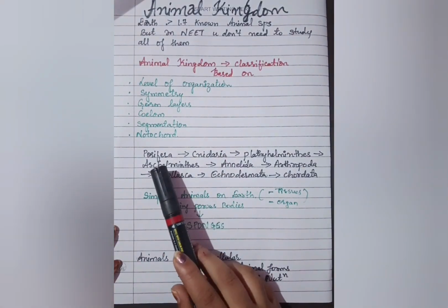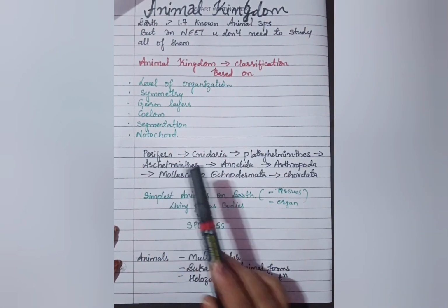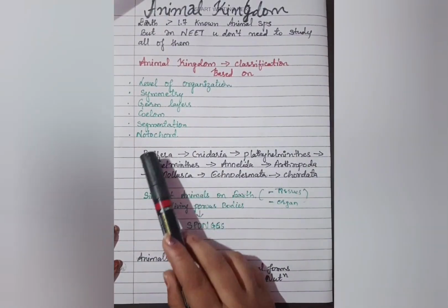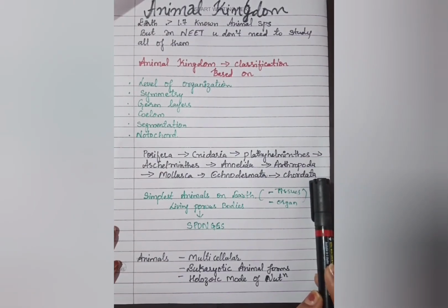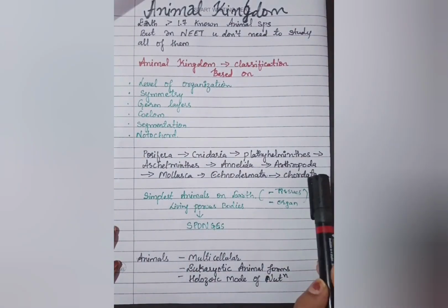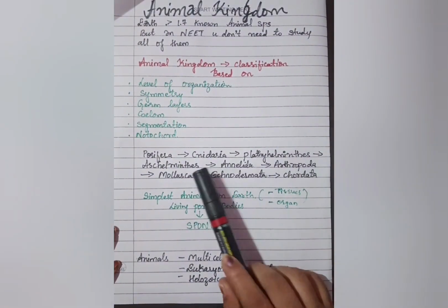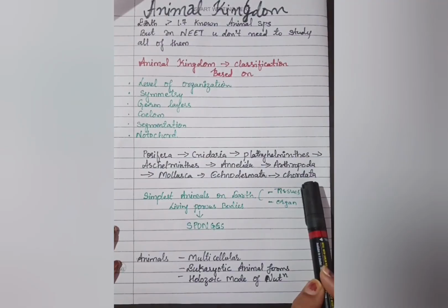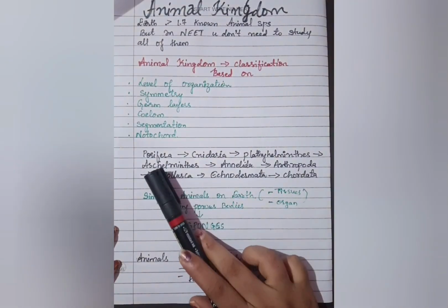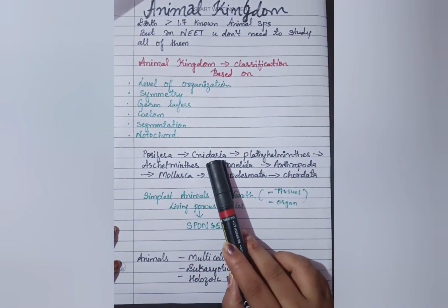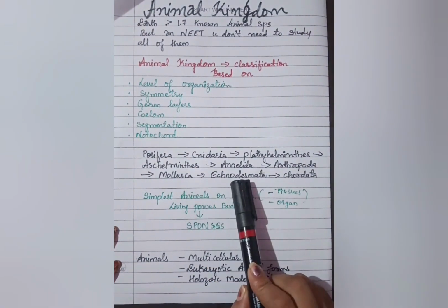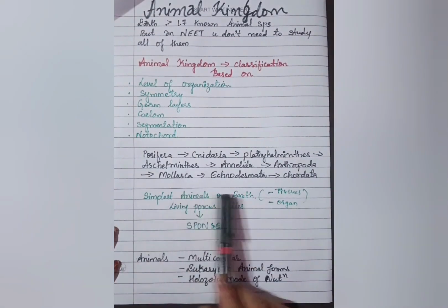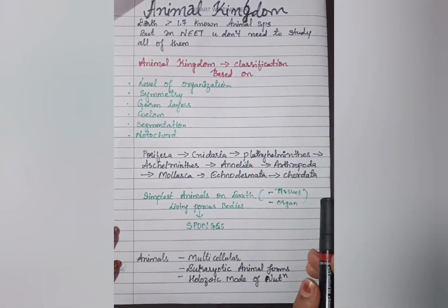So coming to the phyla, it begins from Porifera and ends with Chordata. Primitive to the most advanced organisms belong to Chordata. Whenever we study any classification, we study from the simplest to the most complex organisms, from lowest to higher organization. So here Porifera is the first phylum, then Cnidaria, then Platyhelminthes, then Aschelminthes, Annelida, Arthropoda, Mollusca, Echinodermata, and Chordata. So this is the basic order of classification.